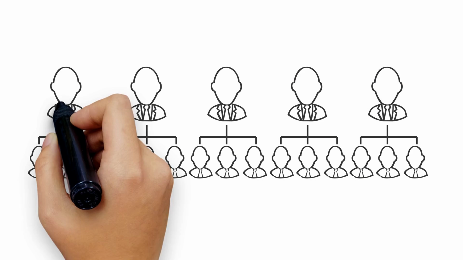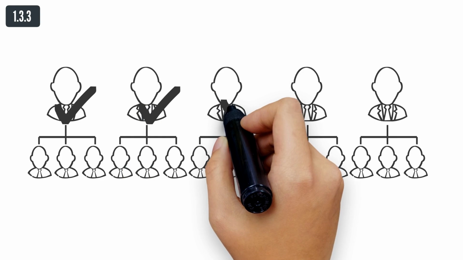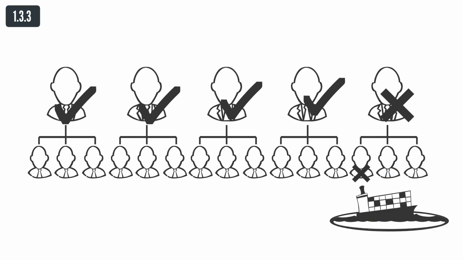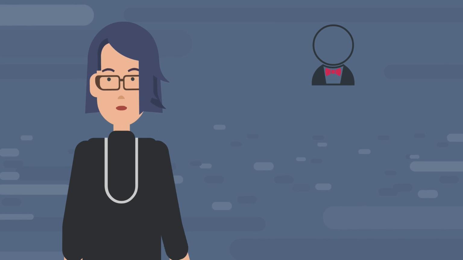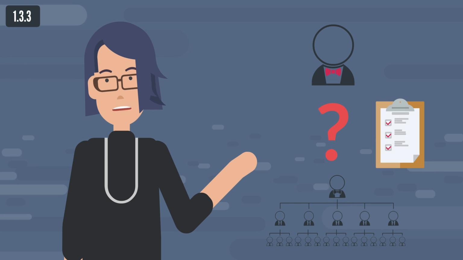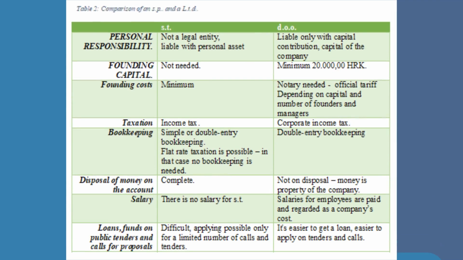Establishment of DOO is very safe from the point of view of protection of personal property. This is very important when there is more than one founder, and the wrong business moves of the influential ones harm everyone. In the case of a one-person company, it is worthwhile to evaluate all the effects of different business forms and to decide whether ST or DOO is more appropriate. Take a look at the presented table in which the most important facts about ST and DOO are compared. You should keep in mind these advantages and disadvantages while you are supporting each individual potential investor.